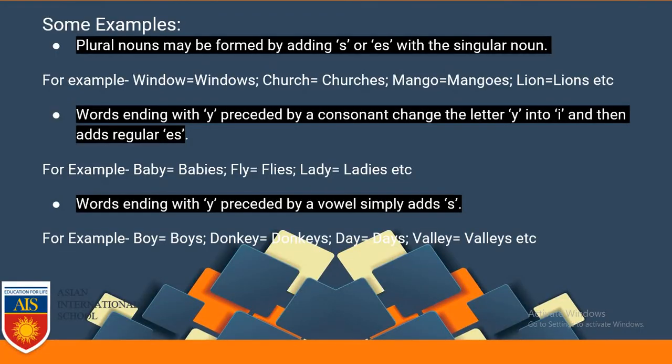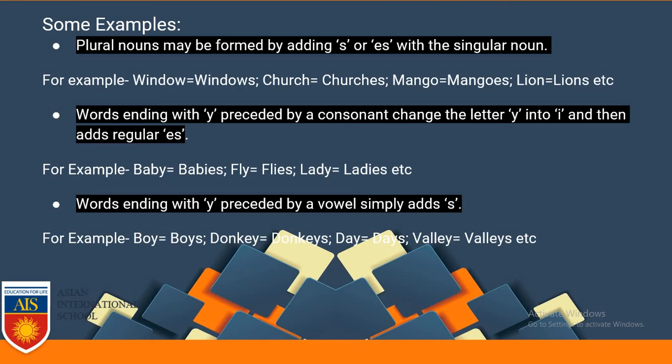Now here are some examples of the rules. In the previous slides, you got to understand the rules. Now, when you are seeing the examples with that, you will understand it better. First rule was plural nouns may be formed by adding s or es with the singular noun. So here are a few examples.